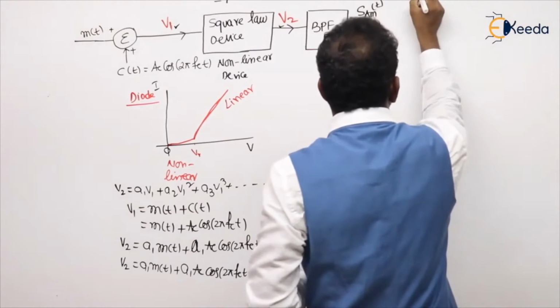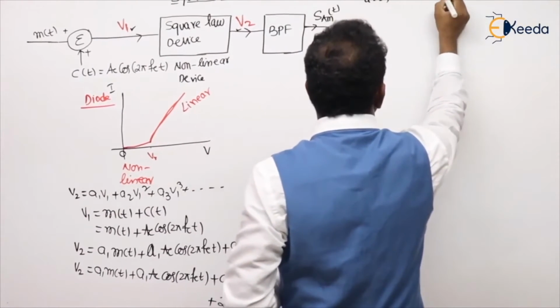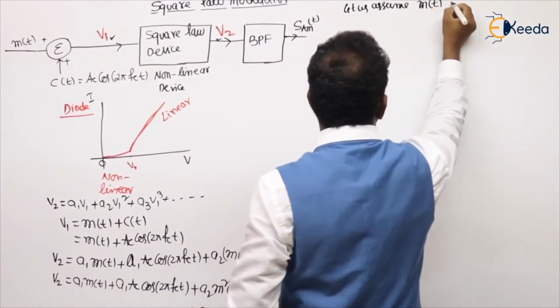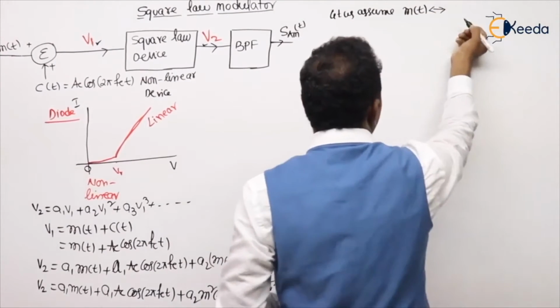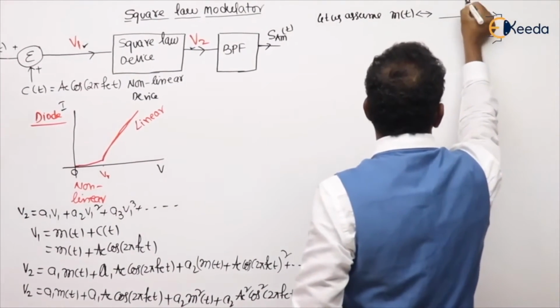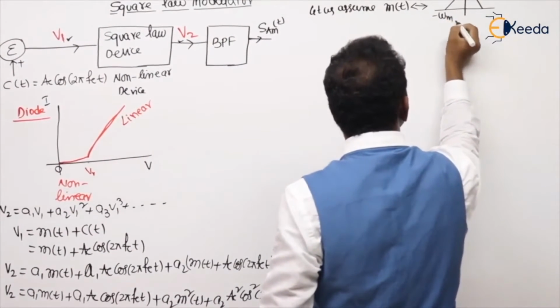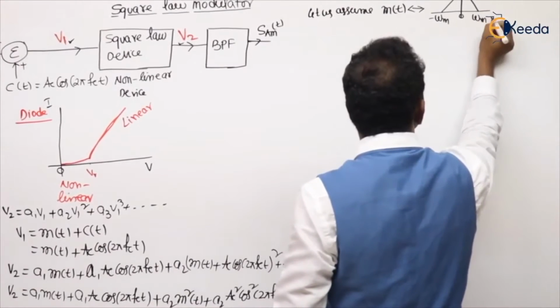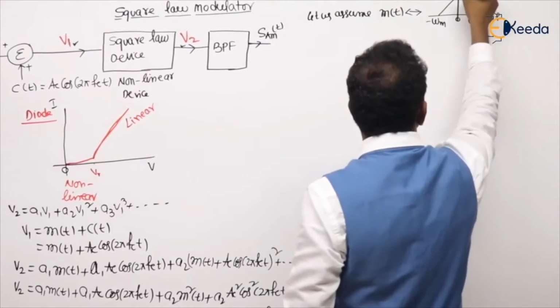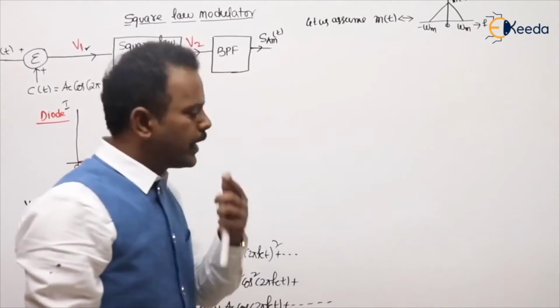Let us assume message signal m of t has frequency components from minus omega_m to plus omega_m. Are you getting my point?